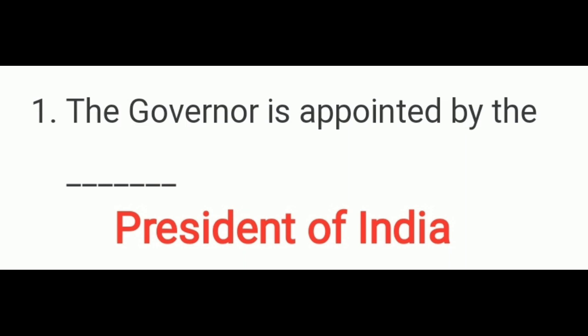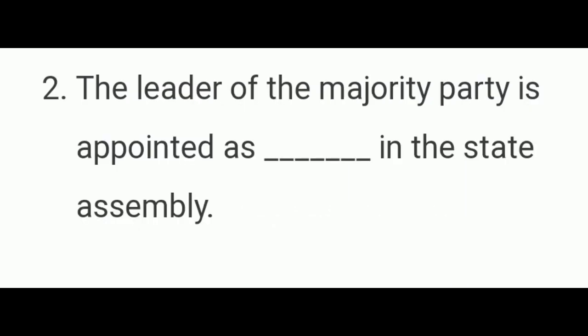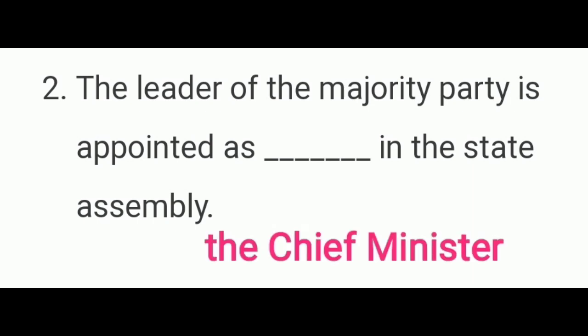The second question, the leader of the majority party is appointed as dash in the state assembly. The correct answer is the Chief Minister.